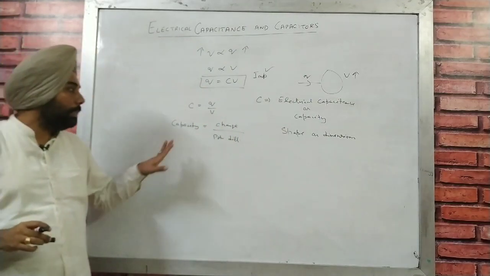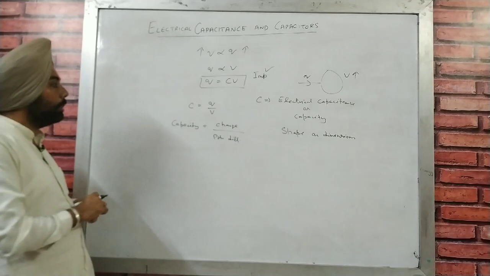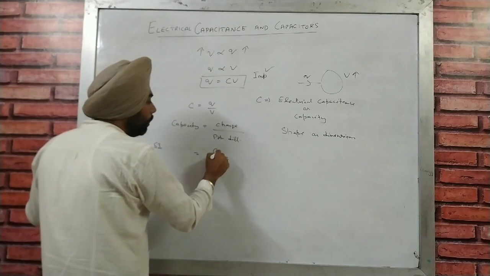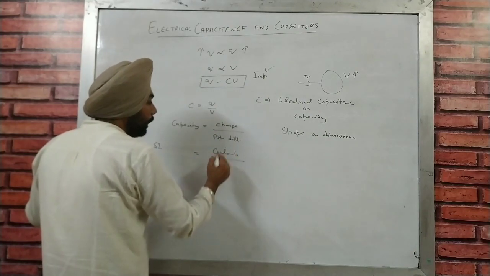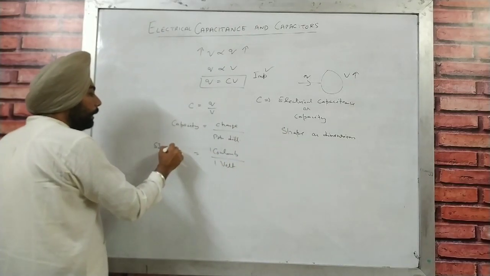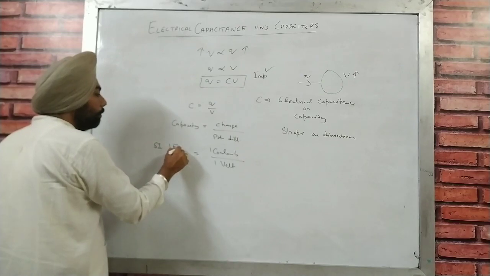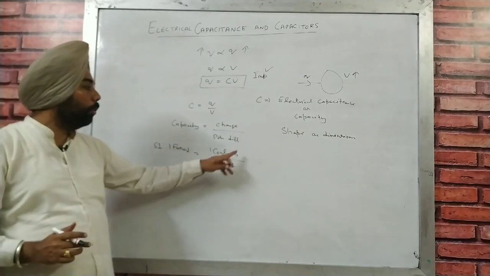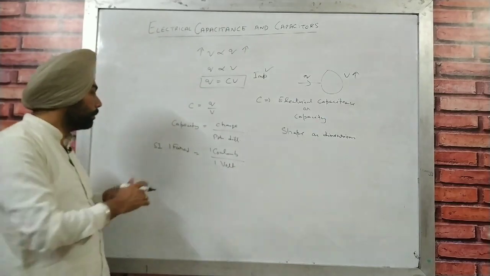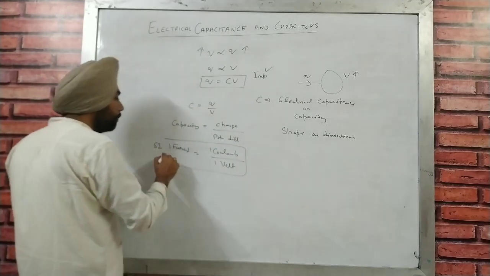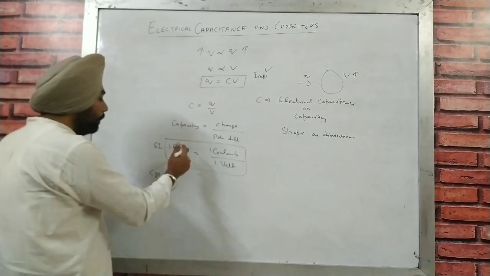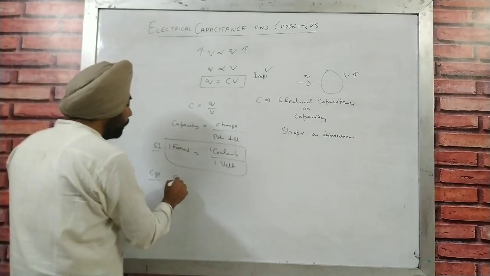Now we can easily make units out of that. As for SI units, the charge can be in coulomb and potential difference can be in volt. For 1 coulomb over 1 volt, the unit is 1 farad. The shortcut name for coulomb over volt is farad, and farad is the SI unit for capacity. Similarly we can also make CGS units. For CGS units, the capacity unit is stat farad.